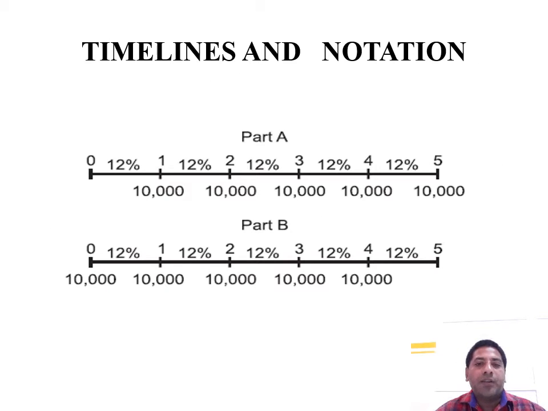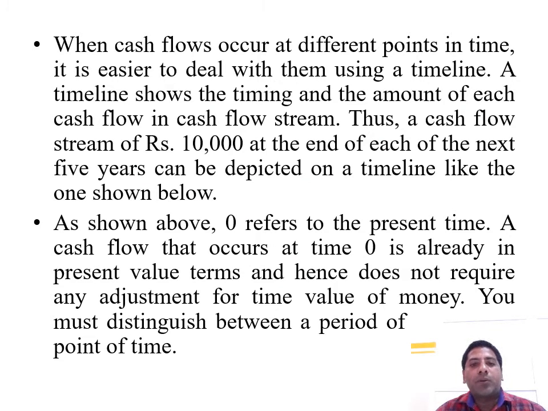Next, timelines and notation. The timelines and notations are classified into two types, part A and part B. In part A, the periods run from 0 to 1, 1 to 2 and 2 to 3, and at the initial point no interest of 12% is paid. In part B, at the initial point itself you have to pay the 12 percent on the 10,000. When cash flows occur at different points in time,